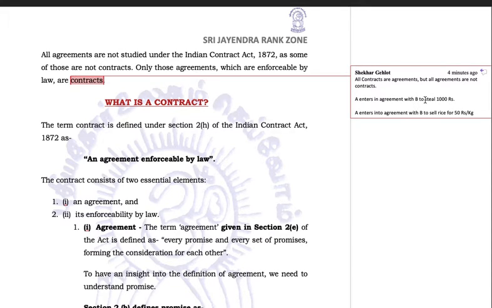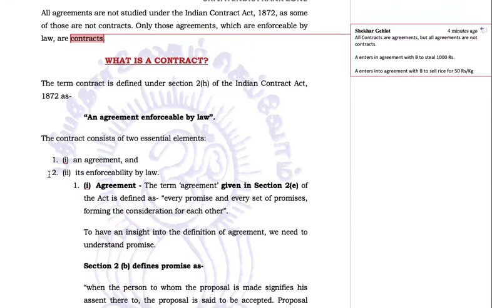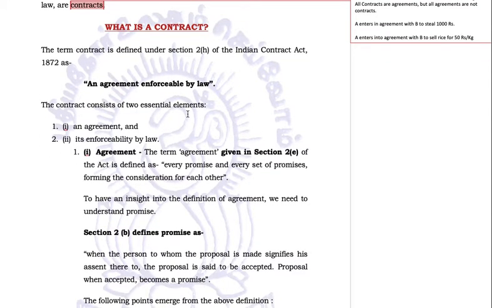So something which is enforced by the law will automatically become a contract. Something not enforced by the law is only an agreement. Enforced is contract. So that is why the statement: all contracts are agreements, but all agreements are not contracts. So the contract consists of two essential elements. First of all, there has to be an agreement. Two people should agree to do something. And its enforceability by law. What is an agreement?